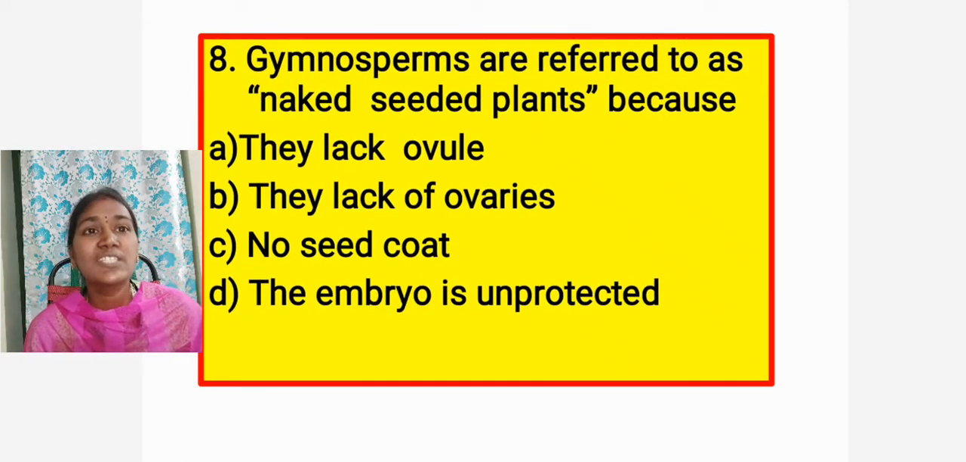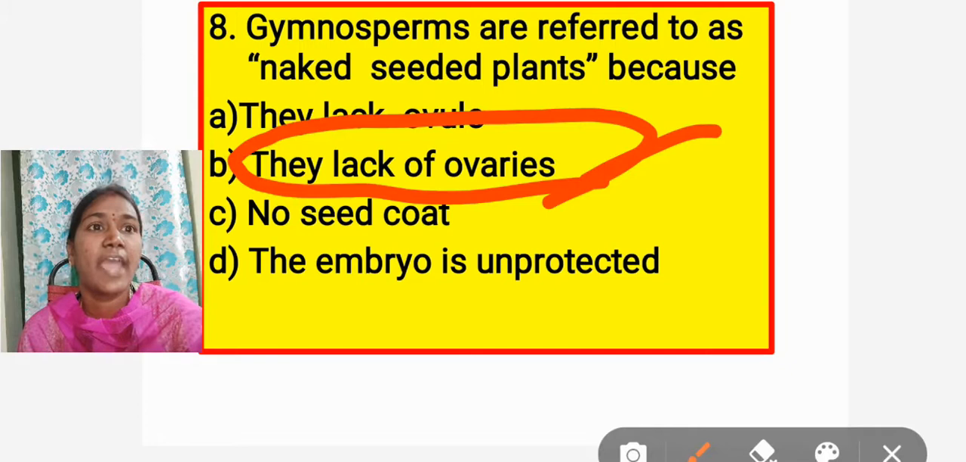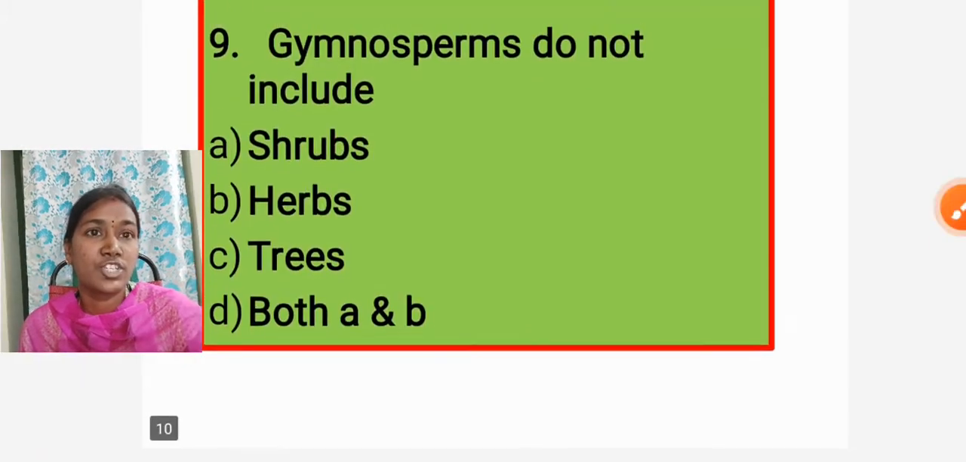What is the question? Gymnosperms are referred to as naked seeded plants because option A, they lack ovule. Option B, they lack ovaries. Option C, no seed coat. Option D, the embryo is protected. The answer is they lack ovaries. Okay, then next question.